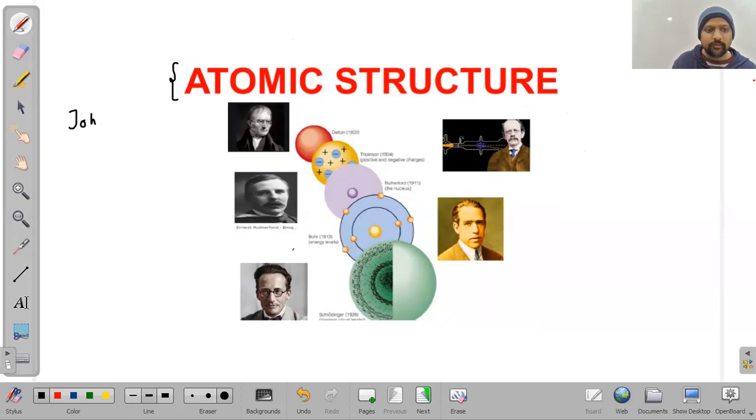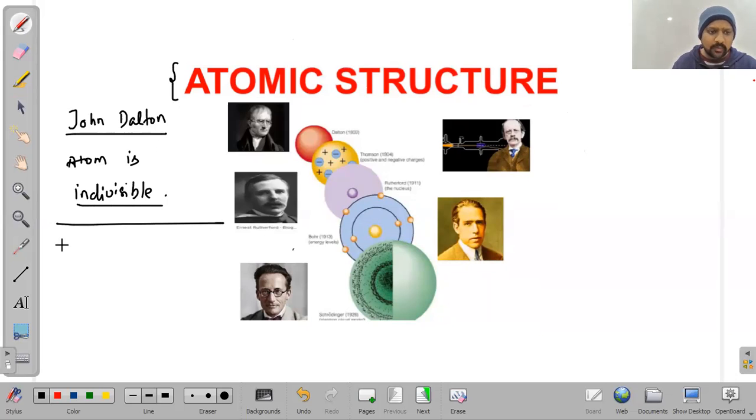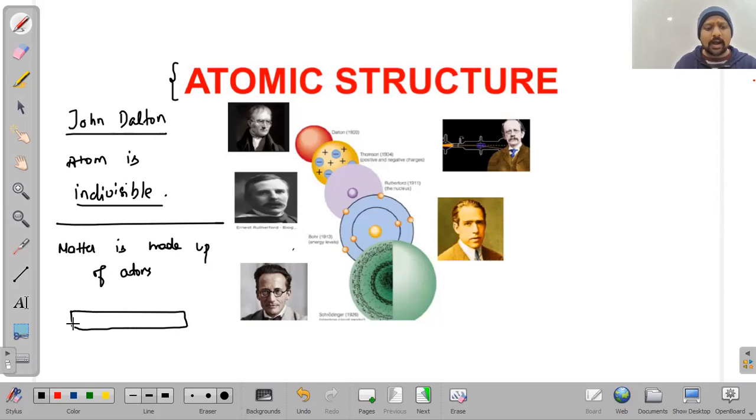First of all, we will discuss John Dalton. John Dalton told that the atom is indivisible. That is, it cannot be further divided into subatomic particles. Moreover, he told that matter is made up of atoms, or we can say that it is made up of the same kind of atoms.